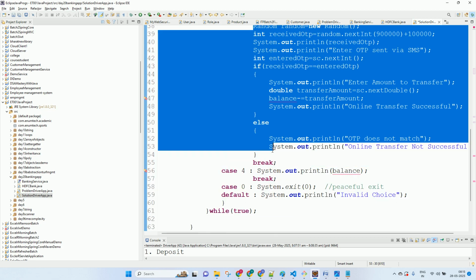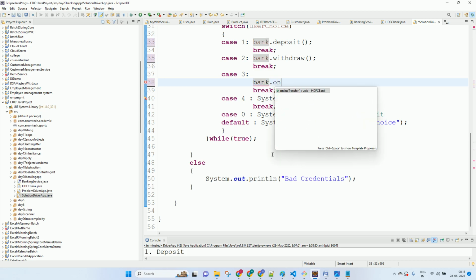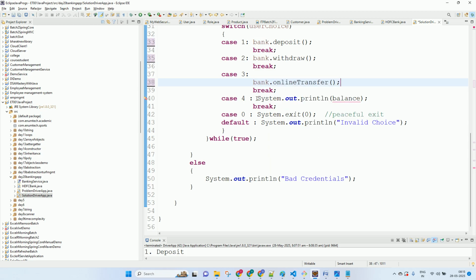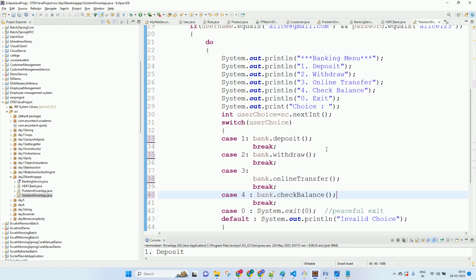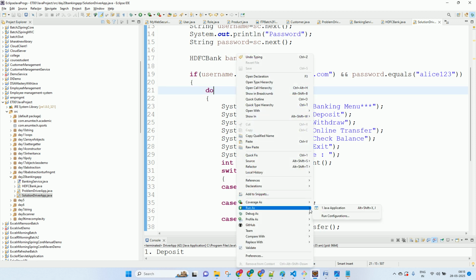Bank dot online transfer. And who is doing this? Bank dot check balance. Rest everything remains same. Let's save it. Now let's run this one. Let's see if there's any change in the implementation. All good.